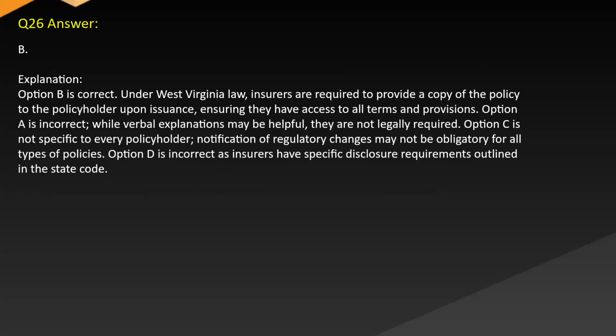Answer B. Explanation. Option B is correct. Under West Virginia law, insurers are required to provide a copy of the policy to the policyholder upon issuance, ensuring they have access to all terms and provisions. Option A is incorrect. While verbal explanations may be helpful, they are not legally required. Option C is not specific to every policyholder. Notification of regulatory changes may not be obligatory for all types of policies. Option D is incorrect as insurers have specific disclosure requirements outlined in the state code.